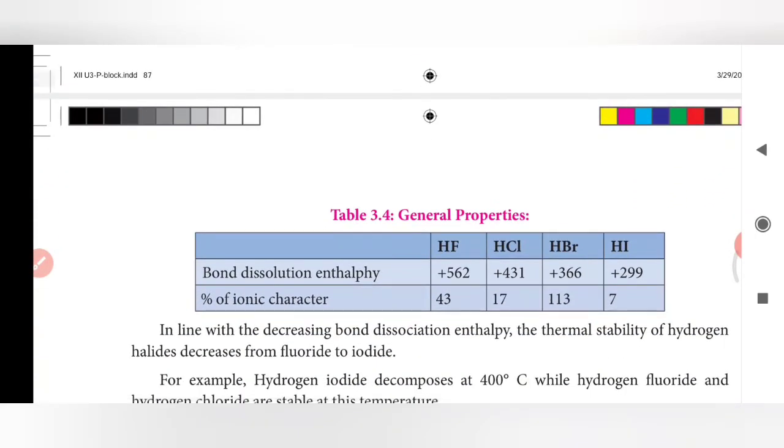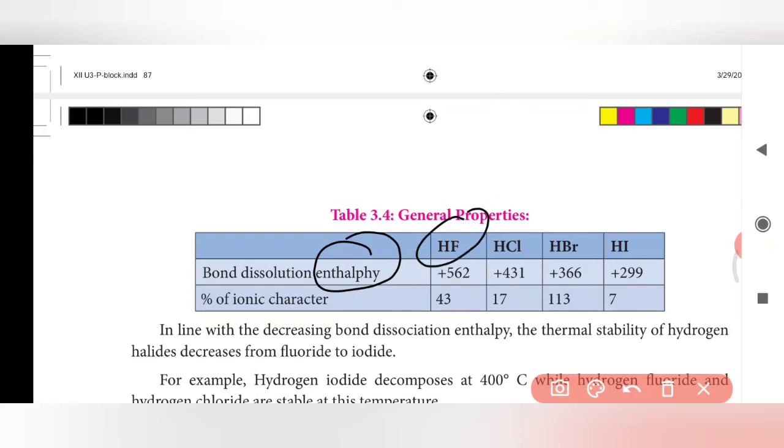This is nothing but the bond dissolution enthalpy. Enthalpy is nothing but energy. Dissolution is nothing but soluble or insoluble, the soluble character. The dissolution enthalpy of HF is more when compared to HCl, HBr and HI because the bond between hydrogen and fluorine is very powerful. It is very difficult to break the bond by adding water. So if we apply more energy, more enthalpy, we can break the bond between hydrogen and fluorine to make it dissolve in the water molecule.